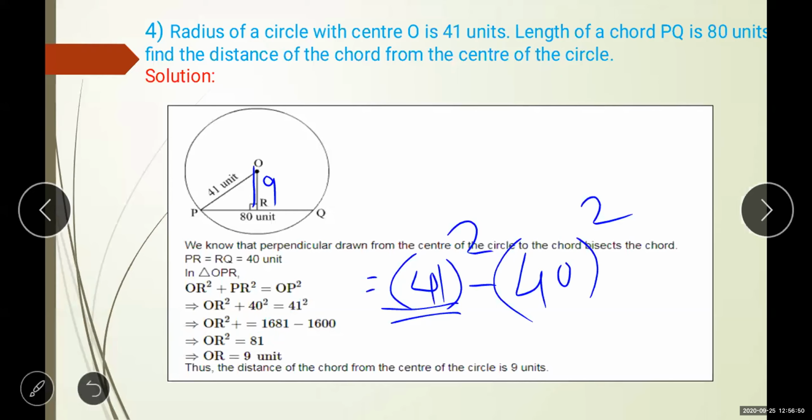Okay, the type of the question is the same as the previous one, but that time we found the hypotenuse. Hypotenuse means radius. From radius we found the diameter, but in this case we find the distance from the center to the chord.